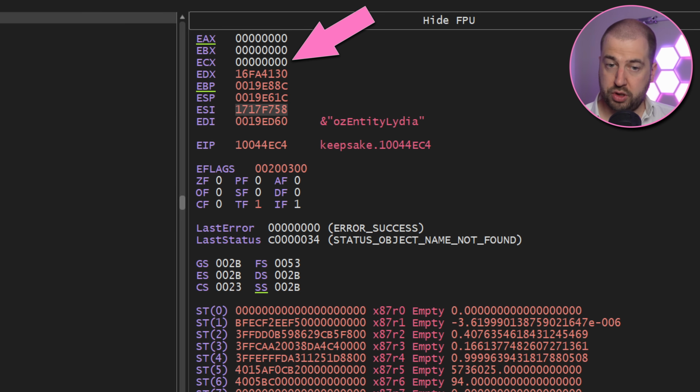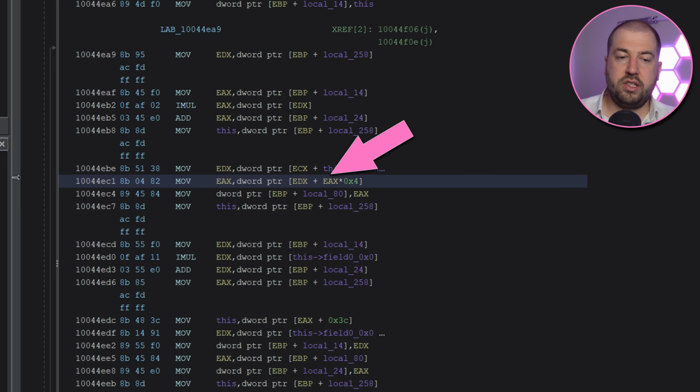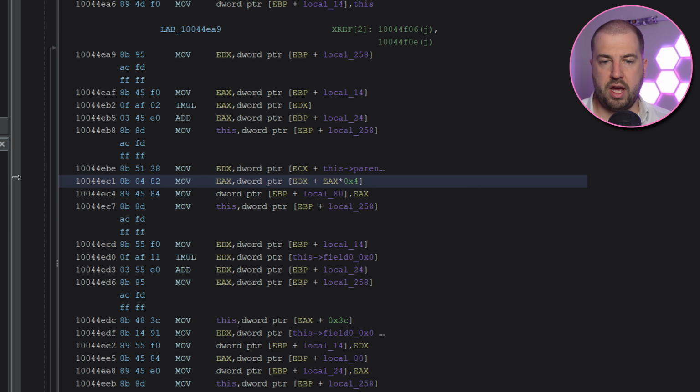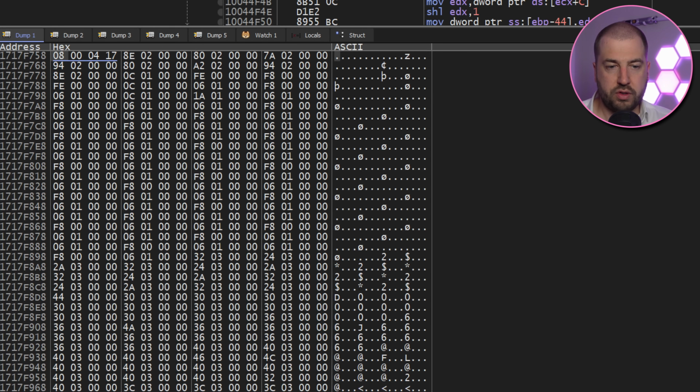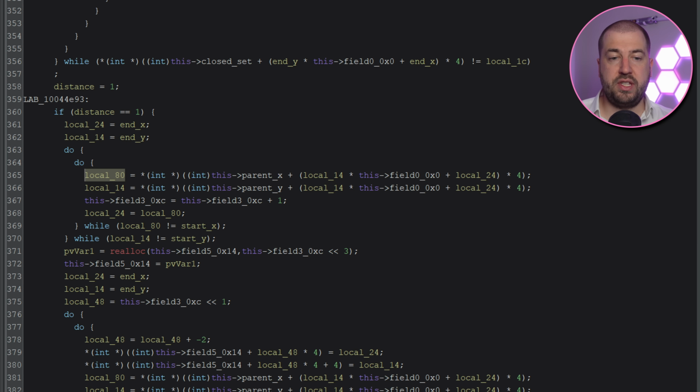Eventually ECX, which holds the C++ this pointer for the class, is null, but it's not null when the function is called. Here we're calculating some sort of offset into heap allocated memory, and if we follow that, we get a bunch of constants, which I think is used for iterating through a loop. So maybe we're running off the end of this? Taking a small step back, the crash happens in this double loop. I think we just need to patch in some extra null pointer checks for these variables.